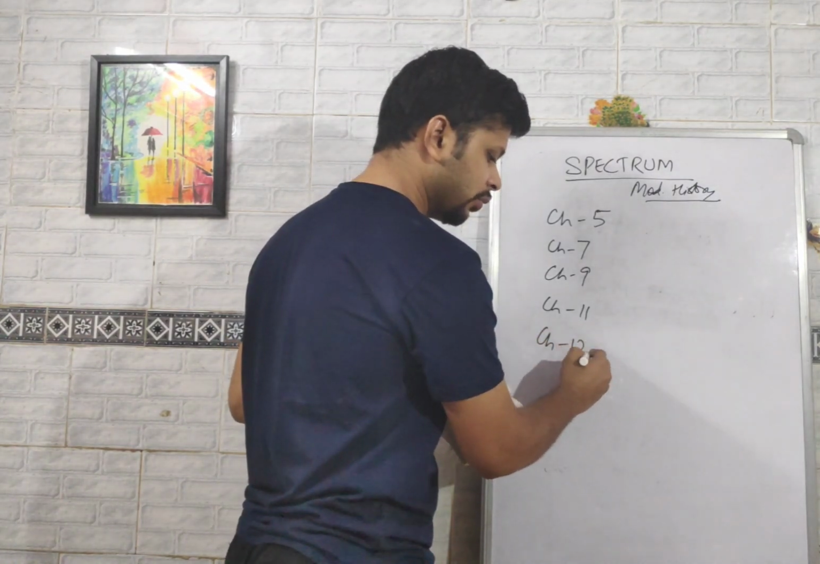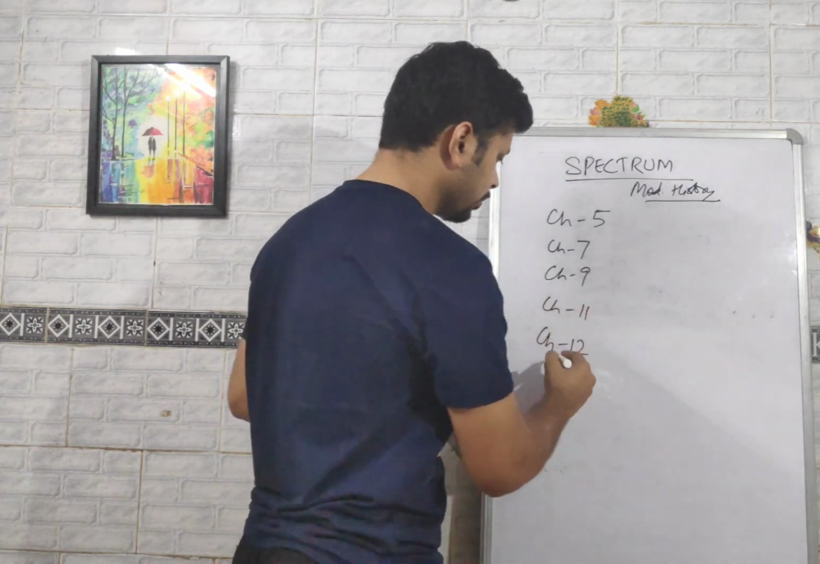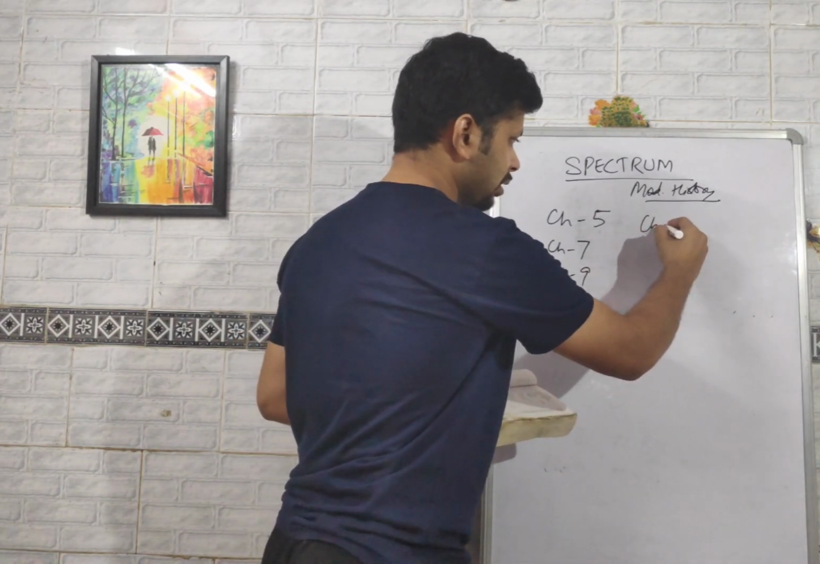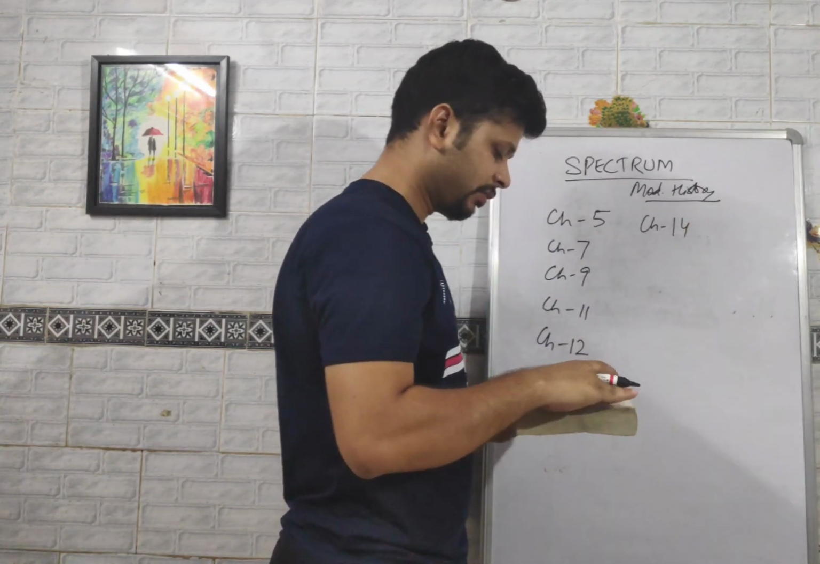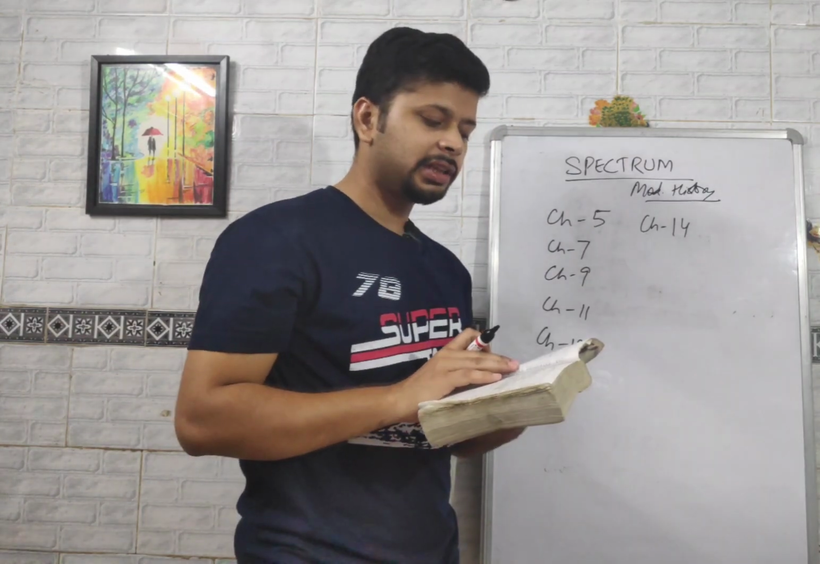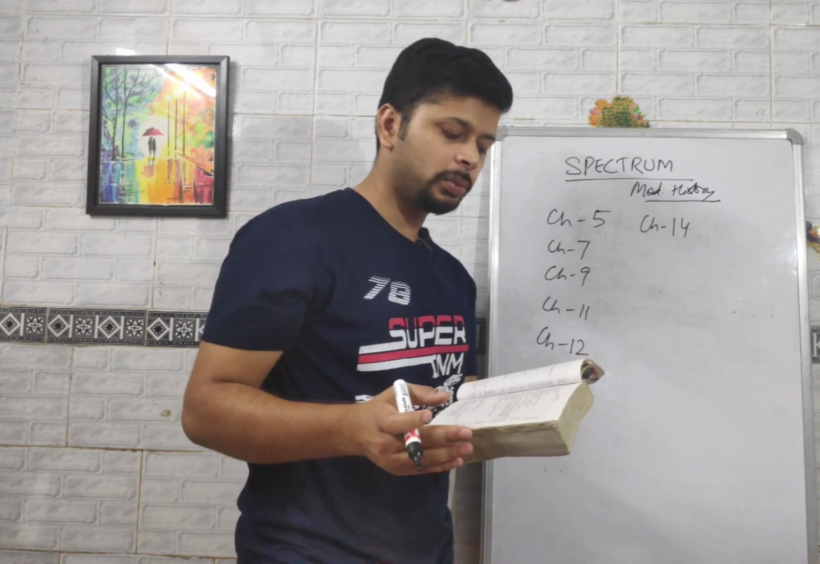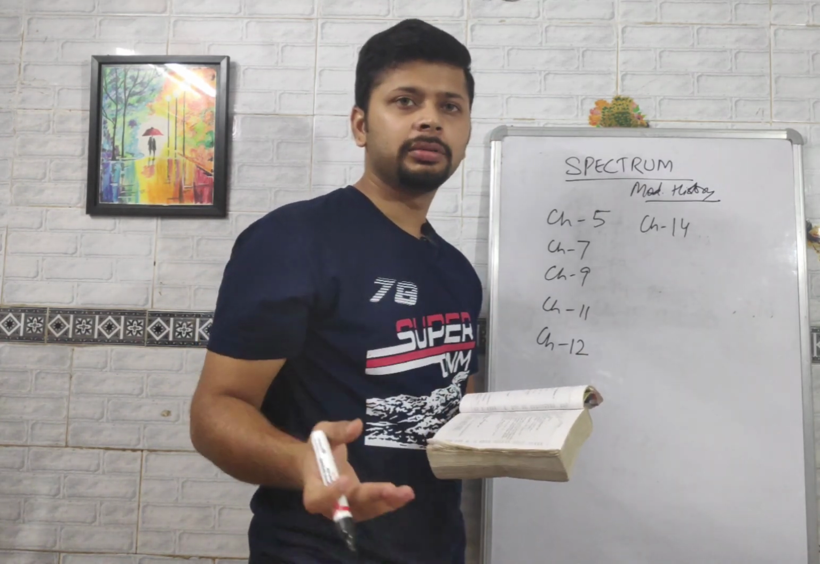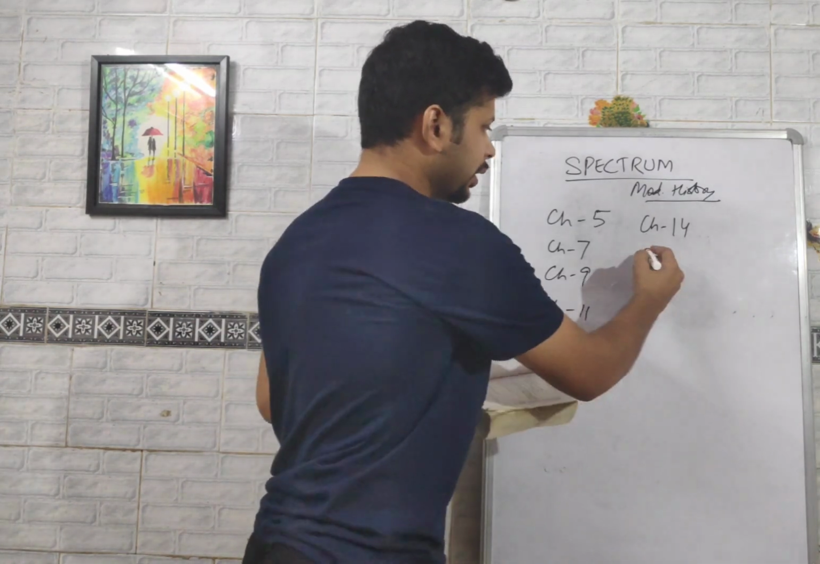After this, chapter number 12. Chapter number 12 is era of militant nationalism. Then chapter number 14. So chapter 14 is First World War and nationalist response. So in this the home rule leagues are important, Lucknow session is important, and the Lucknow pact between Congress and the Muslim League. So that is important.